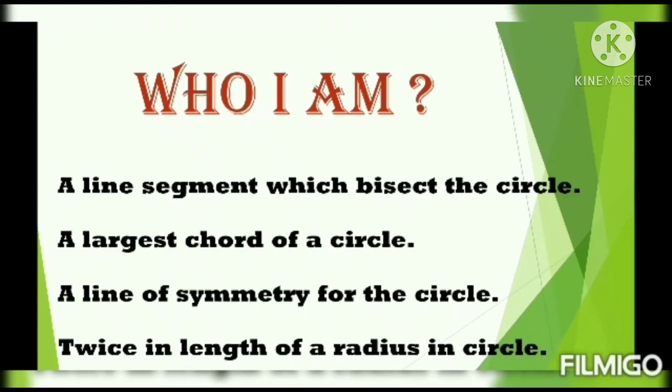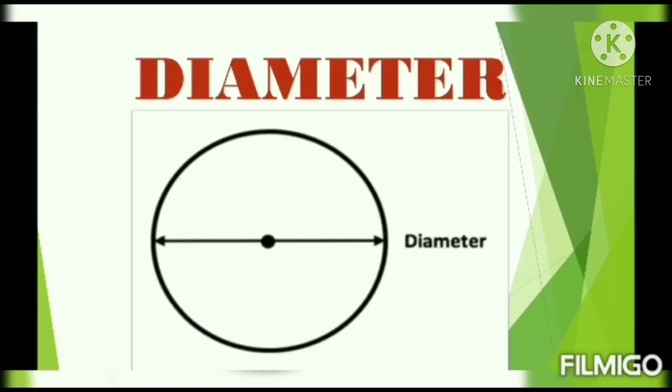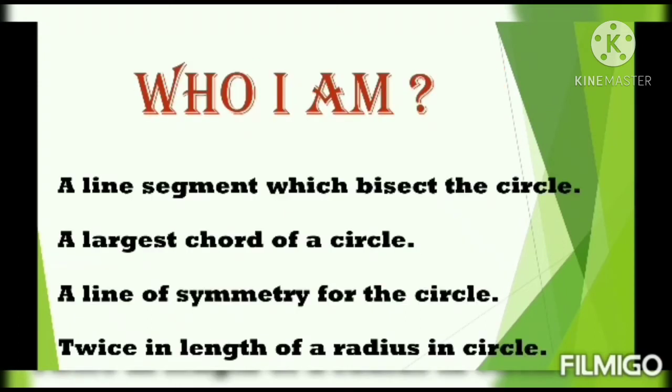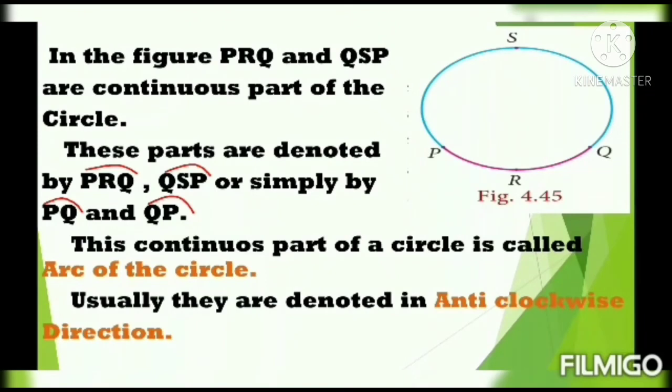Simply we say that twice the radius. Who is that? Yes, that is diameter. So a diameter bisects the circle. Then the diameter is the largest chord of a circle. Diameter is the line of symmetry for the circle. So twice the radius is the diameter. So the answer to all these questions is diameter. Okay, we have seen the parts of the circle.